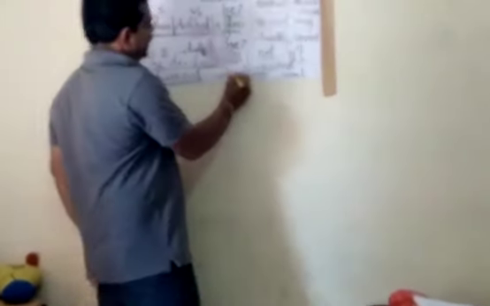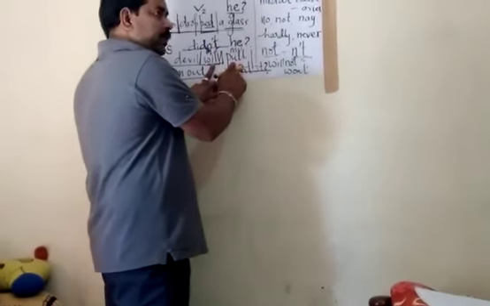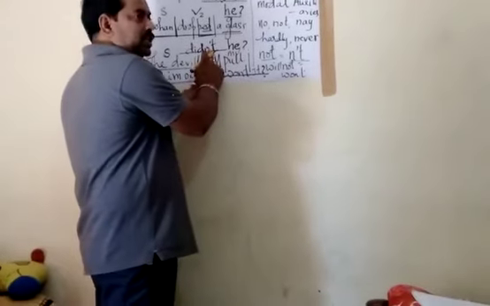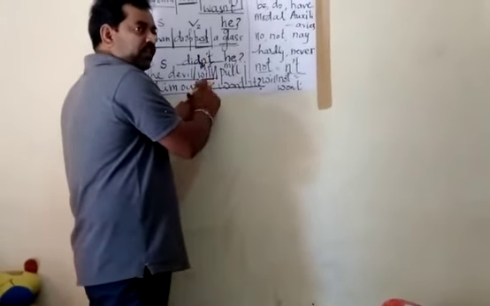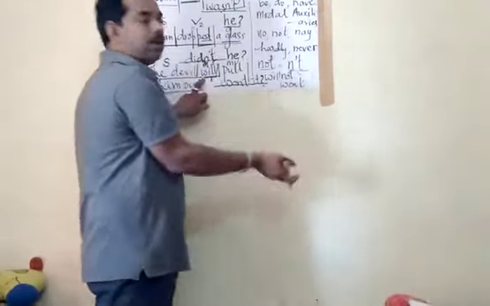Now will is a modal auxiliary and we have pull as the main verb. So when you get a modal auxiliary or a be form of auxiliary, concentrate on that auxiliary. Don't move to the main verb.